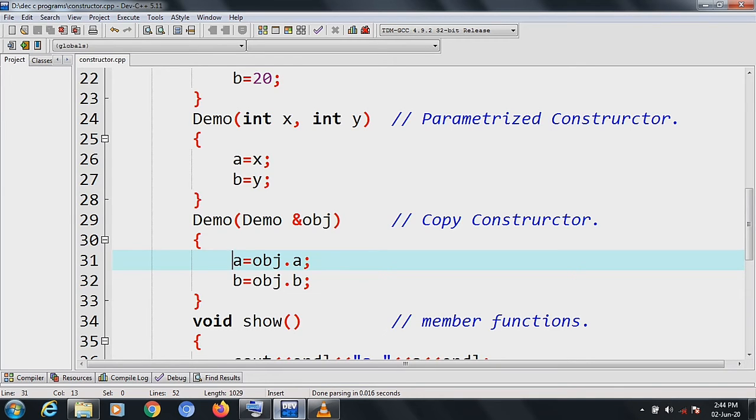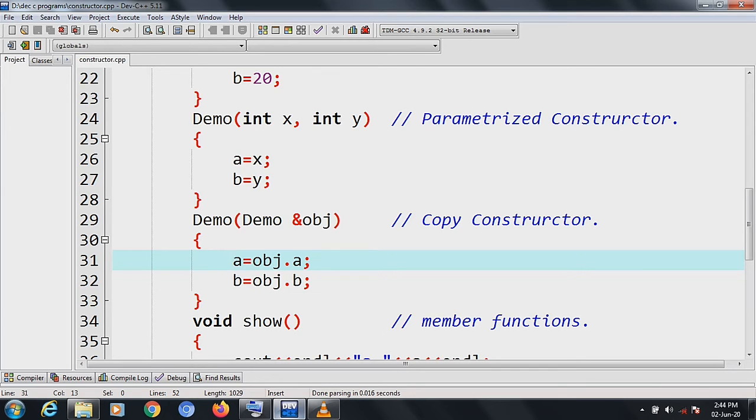So obj.a belongs to the previous object. Here a and obj.a are different: obj.a belongs to one object and a belongs to another object. So we are copying one object into another object. The copy constructor is basically used to copy one object into another object.